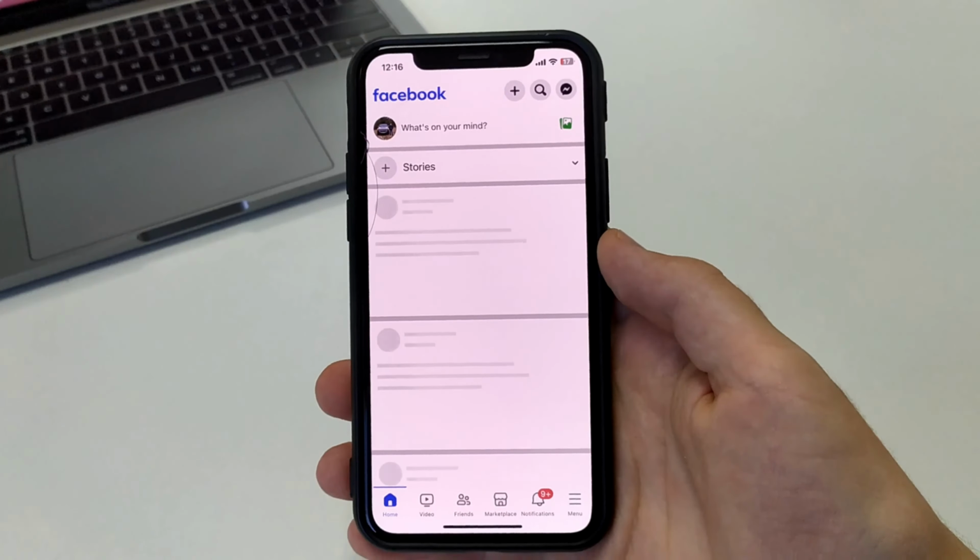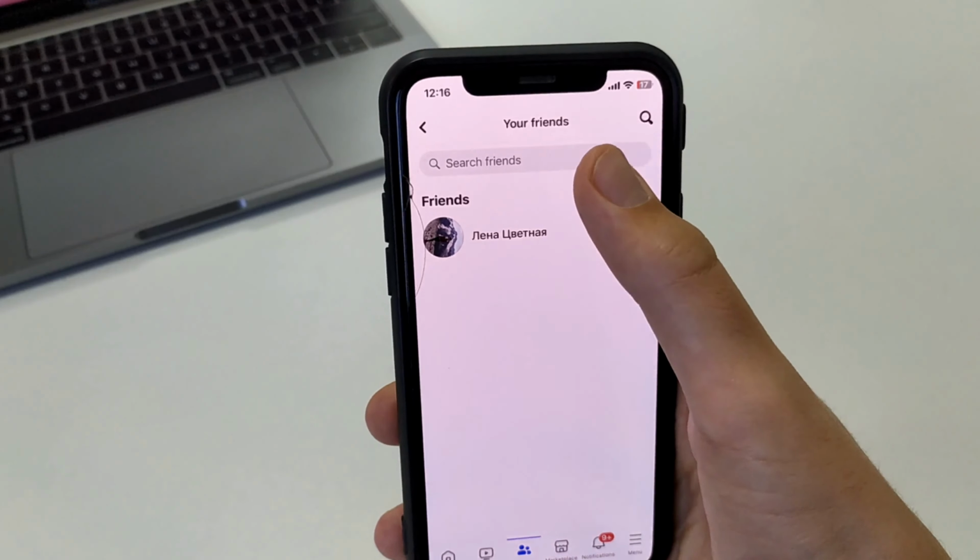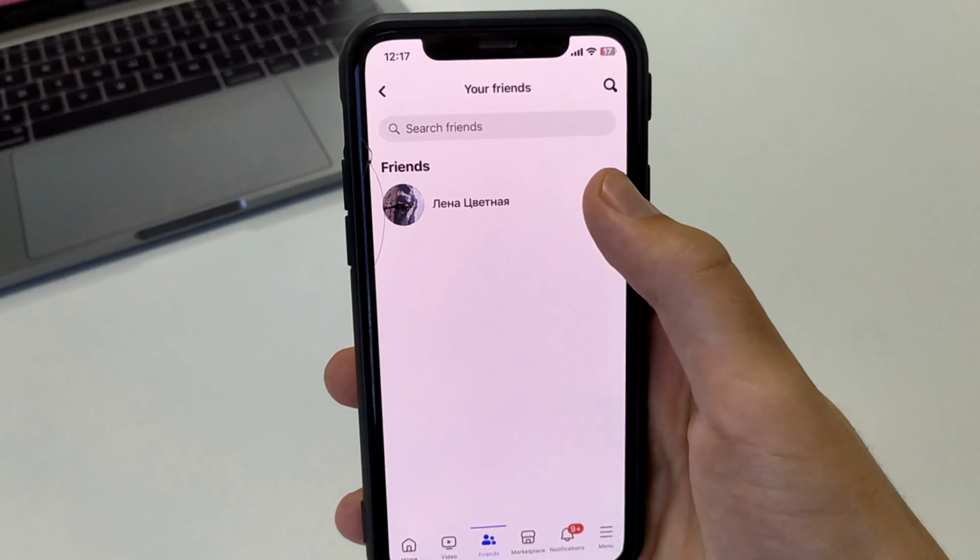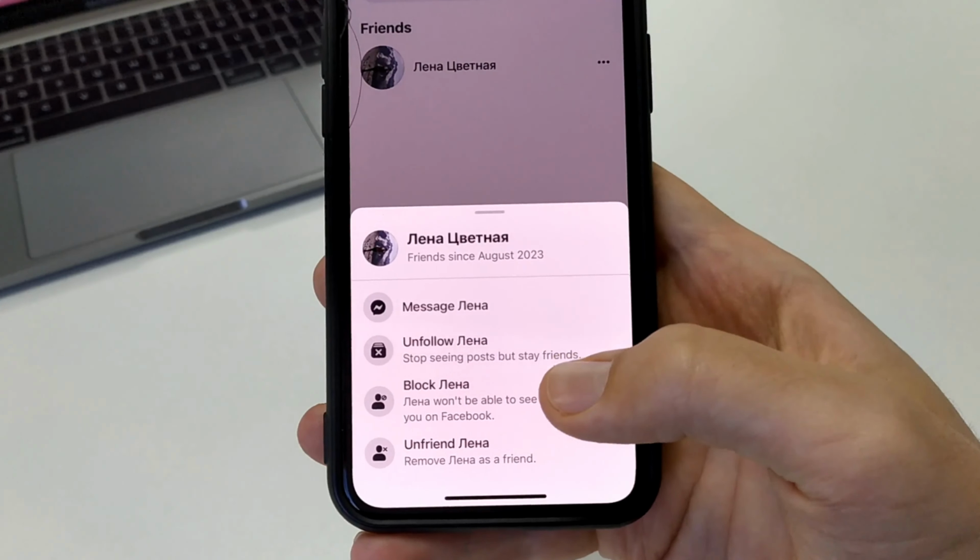If we don't want to unsubscribe from them, but we just want to pause them so we can stay friends, we go in, we see our friends, we can use the search bar, click on the three dots. And there's a function called Stop Seeing but Stay Friends.